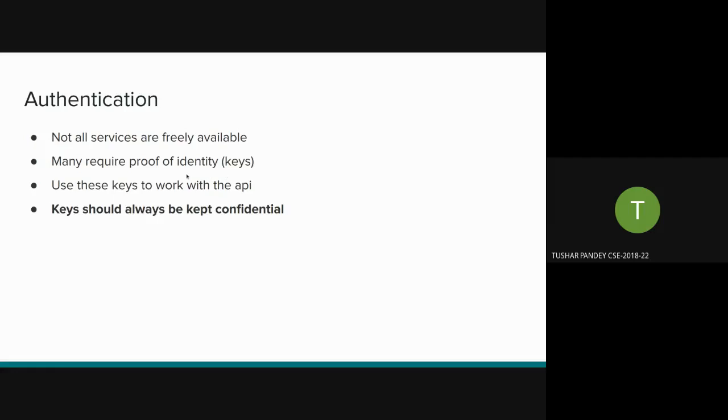These keys act as proof of identity for those sites that yes, you are who you claim you are. You will use this data responsibly, and you have to use these keys to work with the API. When you are sending a request, you have to include these keys either in whole or in encrypted form.